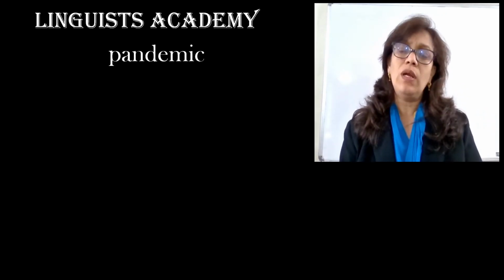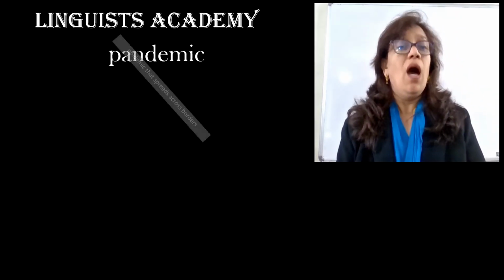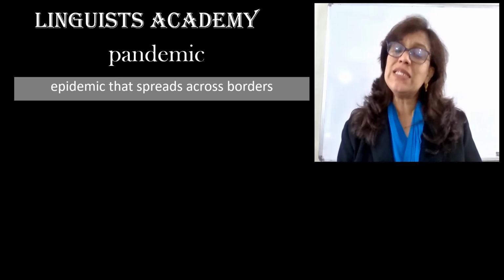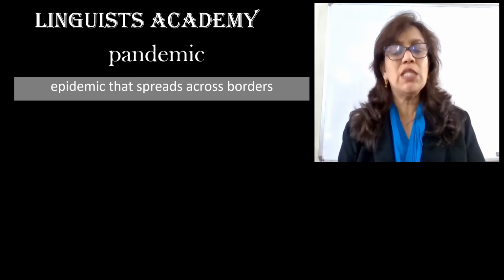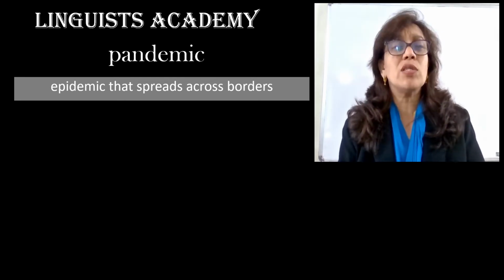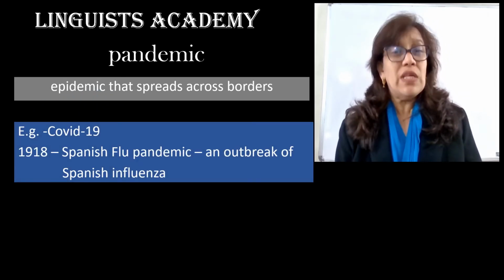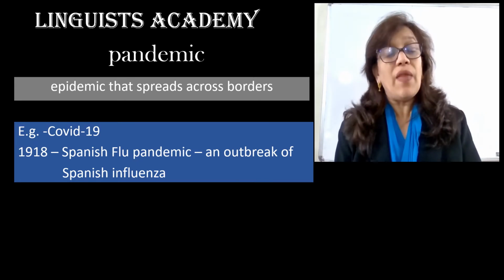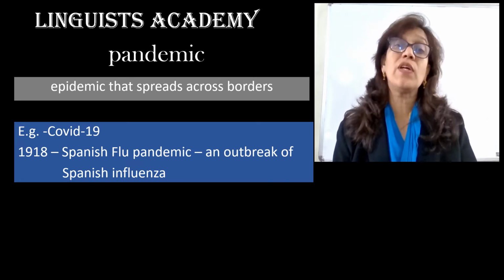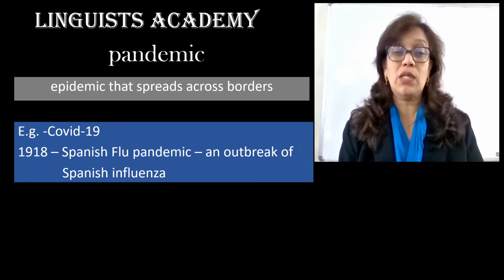Now let us see the next word, that is pandemic. Let us see what is the difference between an epidemic and a pandemic. A pandemic is basically an epidemic that spreads across borders. It spreads across countries, across continents also. And we see examples like the recently experienced COVID-19. That was a pandemic. It was a viral infection that actually crossed the boundaries of any nation and continent.